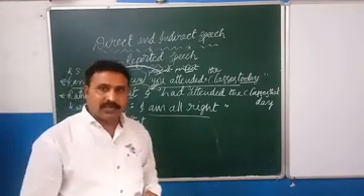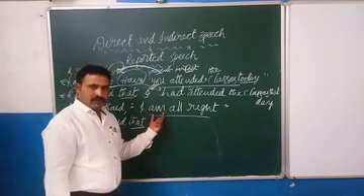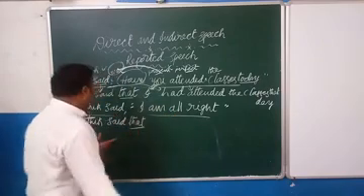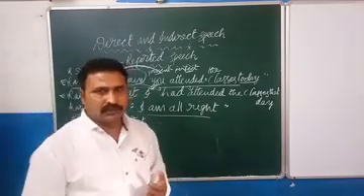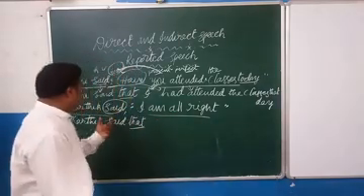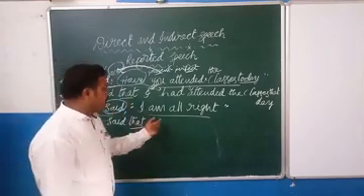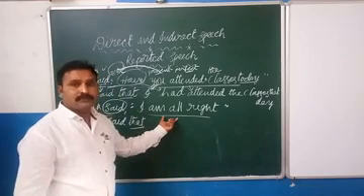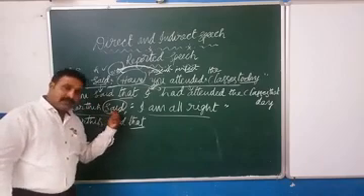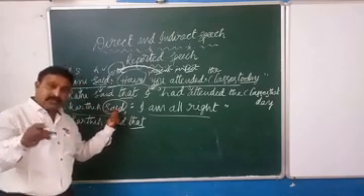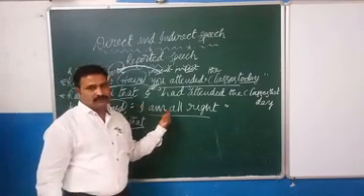One more important note: we have to change the reported clause when the reporting verb is in past tense. When the reporting verb is in past tense, then only changes will be taken in the reported clause.